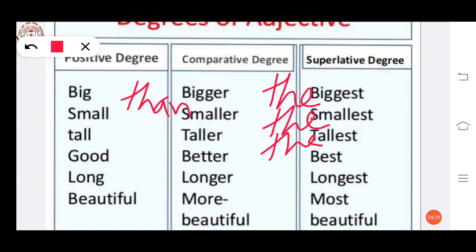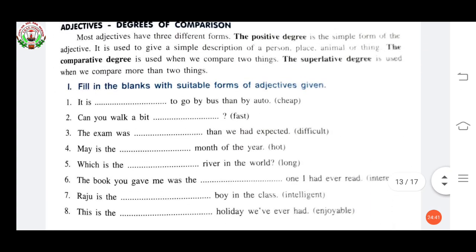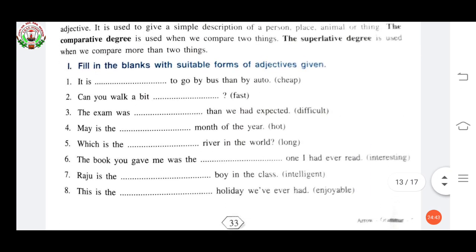Okay. This line is longer than this line. In this way, you have to compare the things. Now, see the exercise. Fill in the blanks with suitable forms of adjectives given. It is dash to go by bus than by auto. There are comparisons there. Cheap is given.